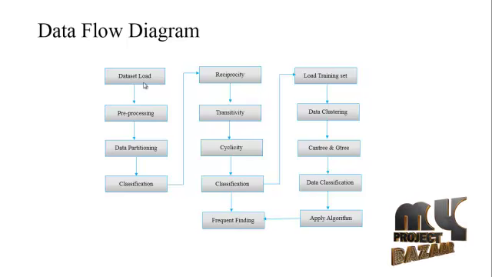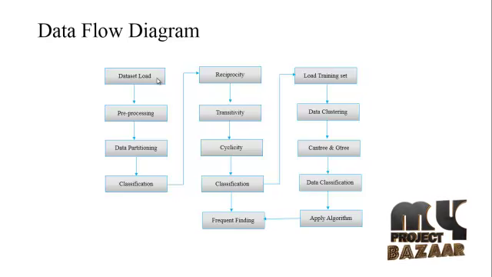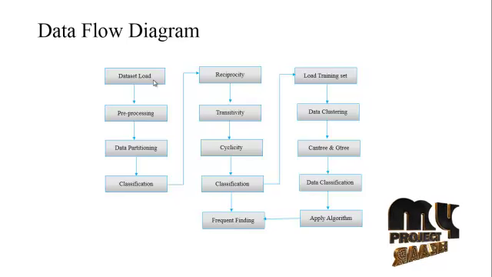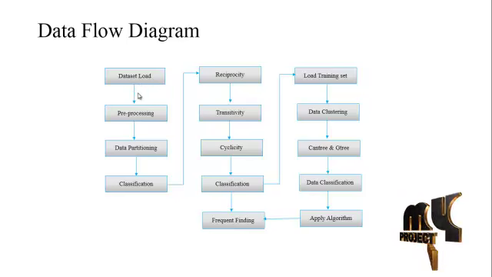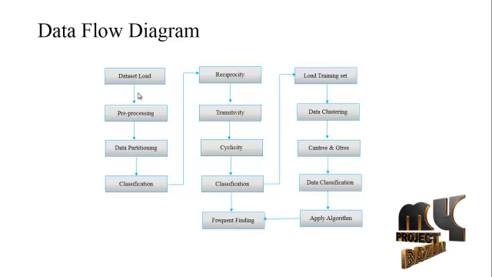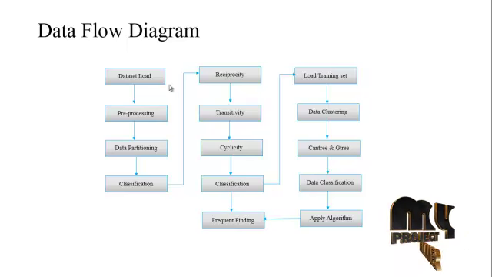First, the datasets are loaded one by one into the database. The first one is the market basket analysis based Apriori algorithm dataset, which will be loaded into the database. After the dataset loading, the data goes through pre-processing. After the dataset is loaded, any null values, unstructured data or unwanted data are removed.